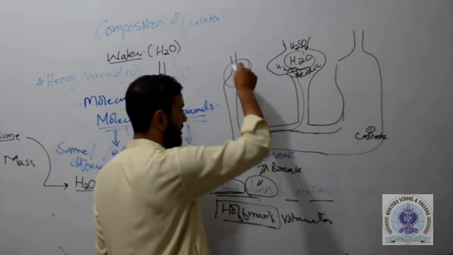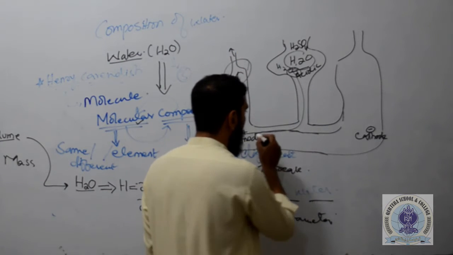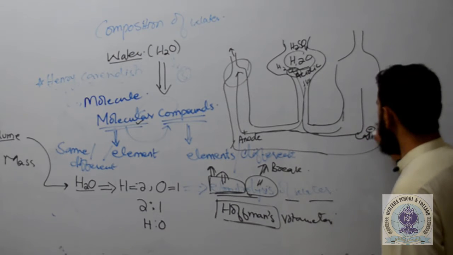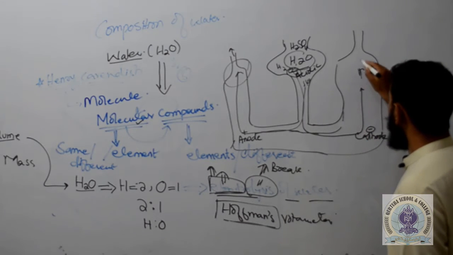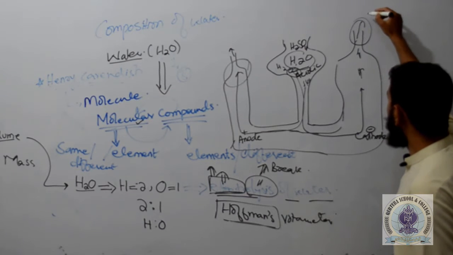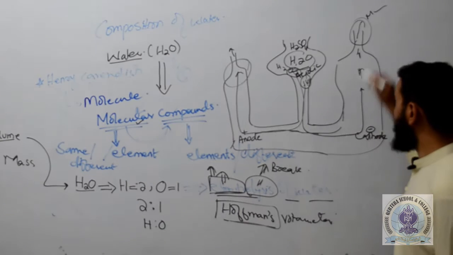So you can determine from here the amount of gas escaped. The same is the case with H2. We know that it will move towards the negatively charged electrode, and it will move from this portion, and we will determine the number of molecules of H2 escaped from this region.